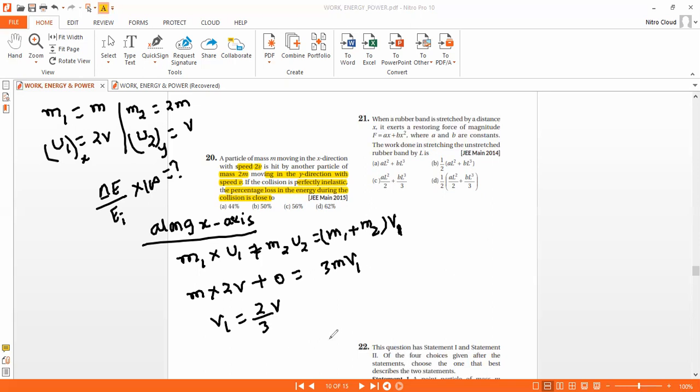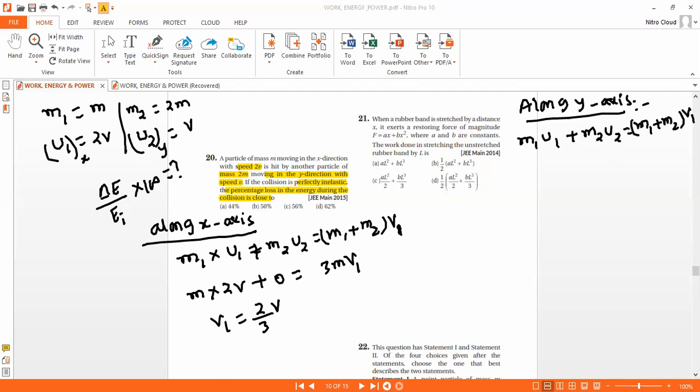Similarly, along the y-axis, the momentum of the first particle is 0. So m1 u1 plus m2 u2 is equal to m1 plus m2 times v1.